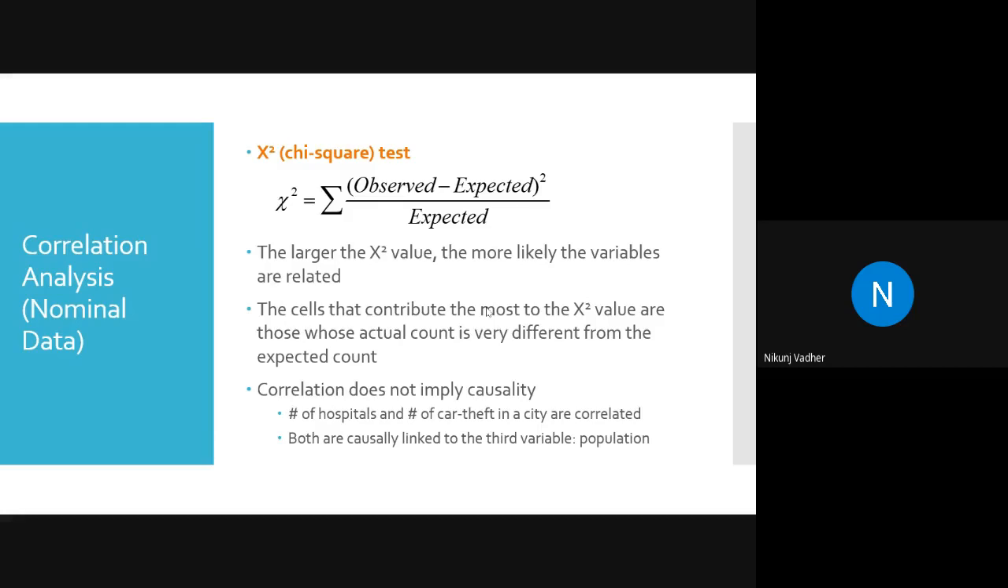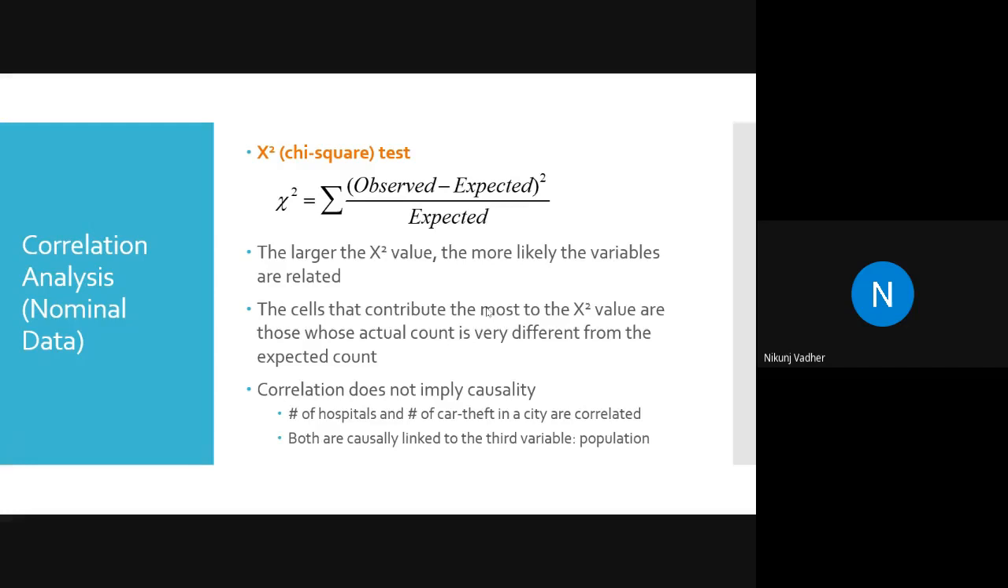Sunlight and temperature are positively correlated. And negatively correlated: speed and time. Traveling speed and traveling time. If we increase the speed, traveling time will be reduced, and if we decrease the speed, traveling time will be increased. And uncorrelated data: number of trees on earth and number of students in campus.